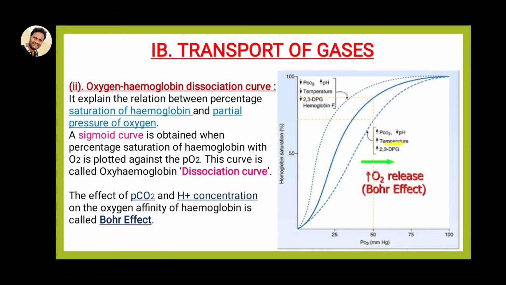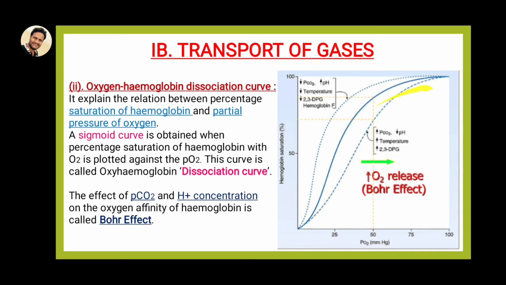So in this way, the partial pressure of carbon dioxide is very high, the temperature is high, and the pH level is low. Under these conditions, the dissociation of oxyhemoglobin, the direct release of oxygen, is the favorable condition at the alveolar stage. This is the dissociation movement. The curve runs from left to right, forming a sigmoid curve. This is called the dissociation curve.